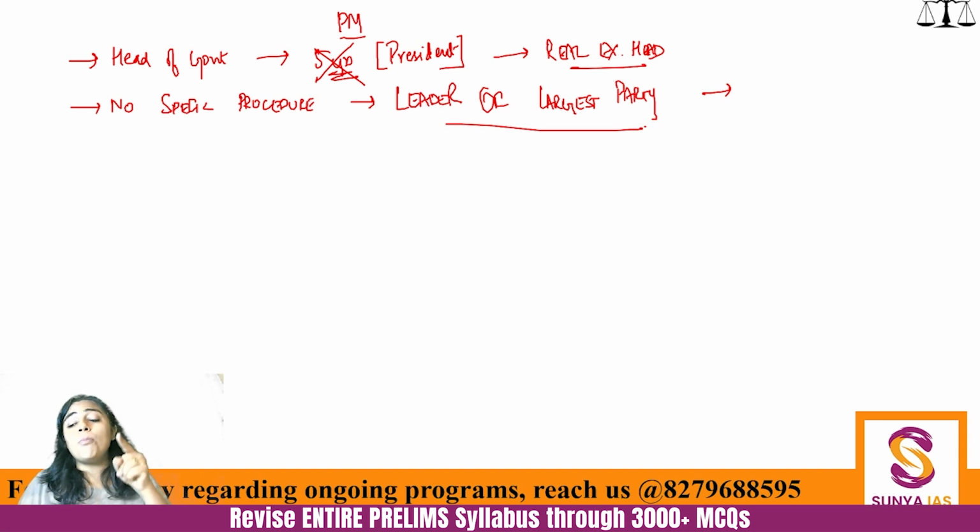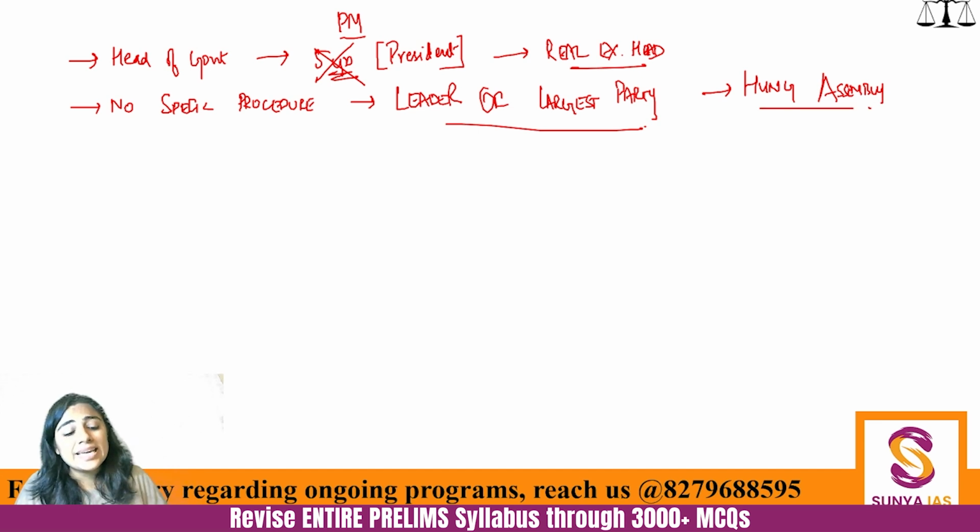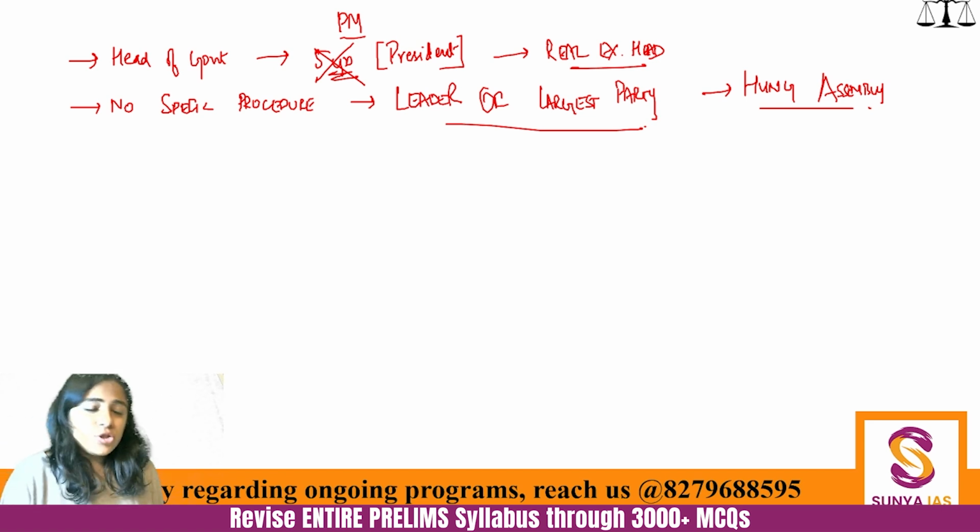If there is no party with a clear majority and they are not able to form the government, then it might lead to a hung assembly, hung parliament, hung Lok Sabha. In that case, the President gets situational discretion: if the Prime Minister and Council of Ministers are able to prove the majority, they can be appointed, but that is situational discretion.